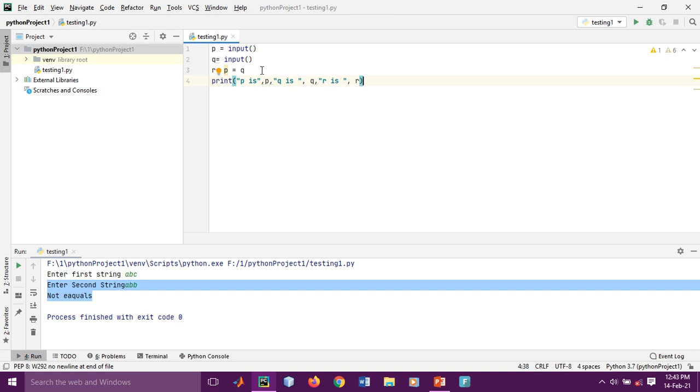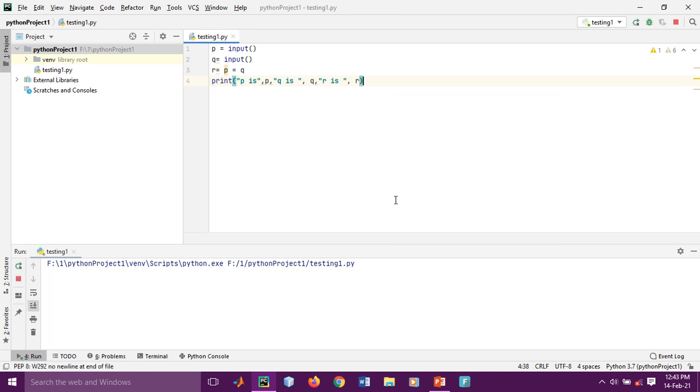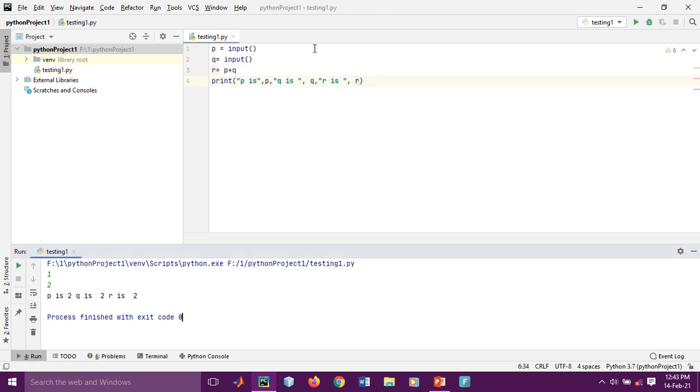So this is done. Let's compile it and run it. Here I have written it in the wrong format, so let me recompile it.